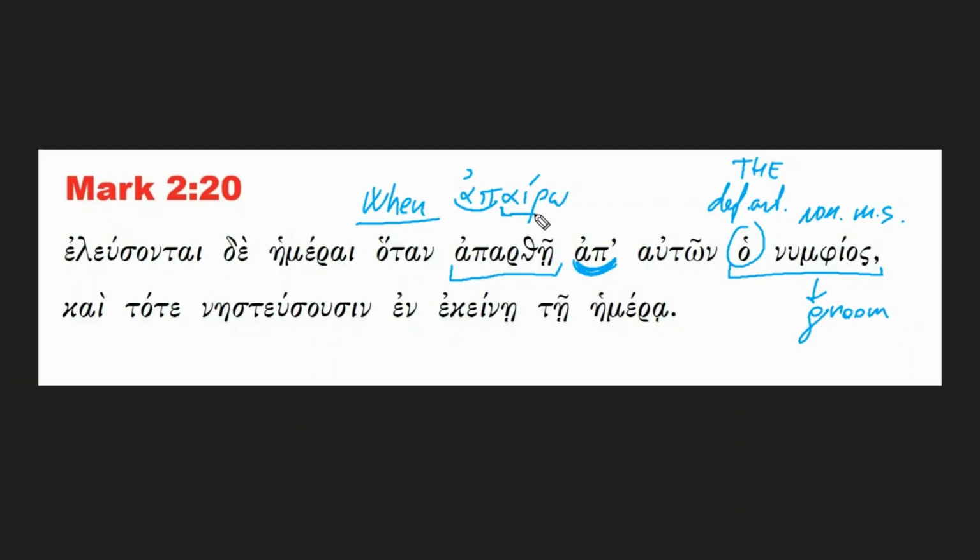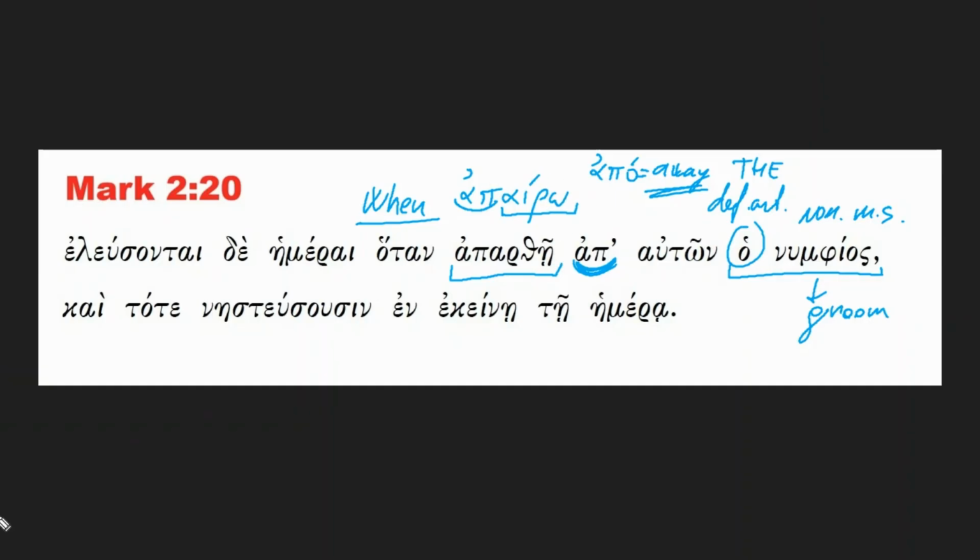But the base verb is the verb airo, which just means to take. And the preposition apo, or as we said, up, while the omicron gets dropped because it collides with the alpha, is a preposition that means away. And so airo means take, apairo means take away.